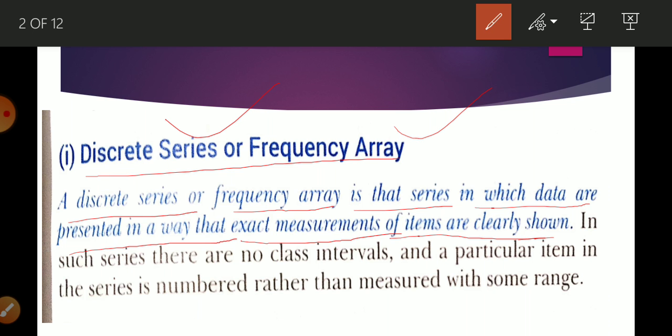So when data are exactly measurable, that is considered as a discrete series. In such series there are no class intervals and a particular item in the series is numbered rather than measured with some range. That is, when data are exactly measurable and they are not in class interval or range, then it is known as a discrete series.